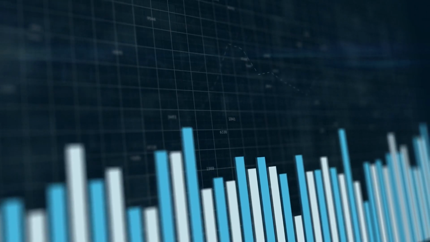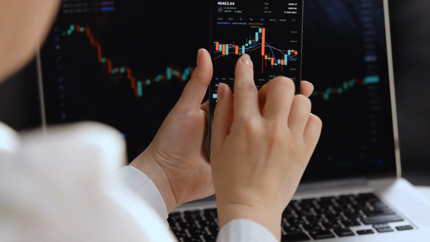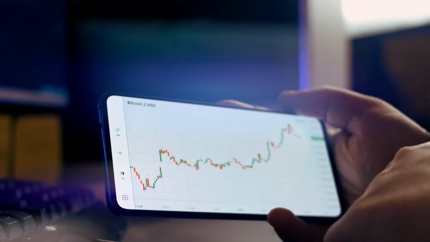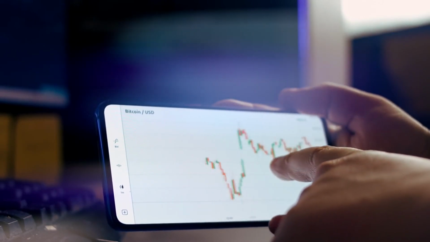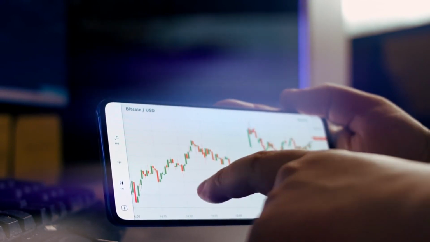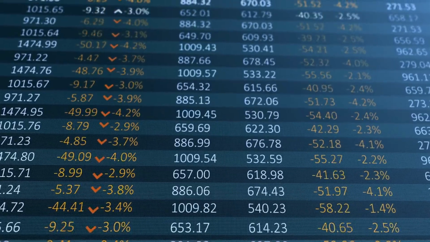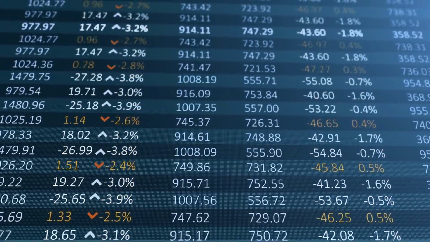1. Technical analysis. Technical analysis is a method of predicting cryptocurrency prices that involves studying past market data, primarily through price charts. It is based on the core principles that the market discounts everything, prices move in trends, and history tends to repeat itself. Traders and investors use this information to make educated guesses about future market behavior and make buy or sell decisions accordingly.